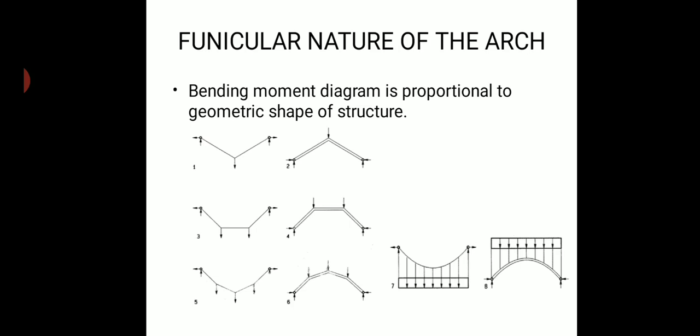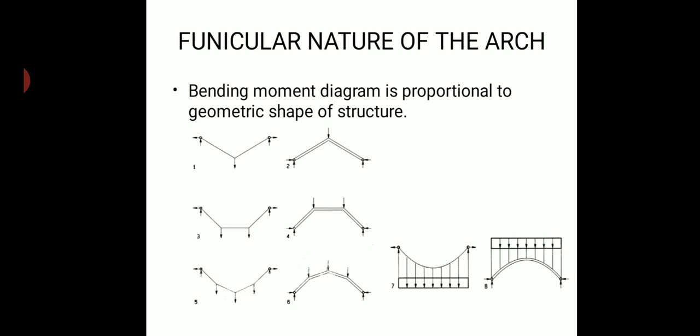If I take the bending moment, it remains the same as the shape of the cable when it is subjected to the load. So wherever you take the bending moment at any part of the structure, the bending moment will be equal to 0. Why? Because it follows the same shape as the structure.